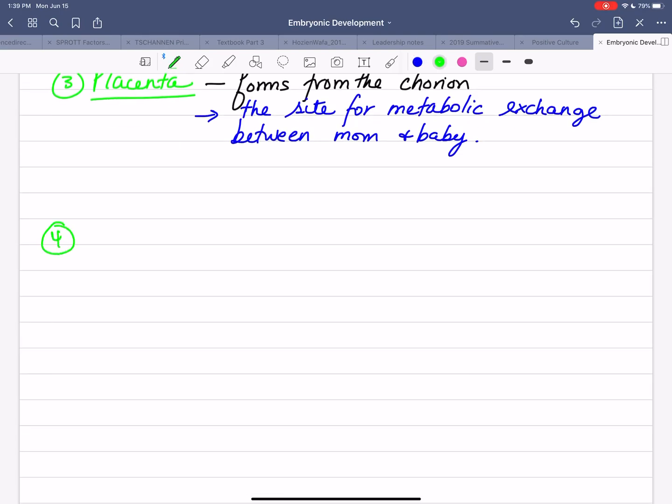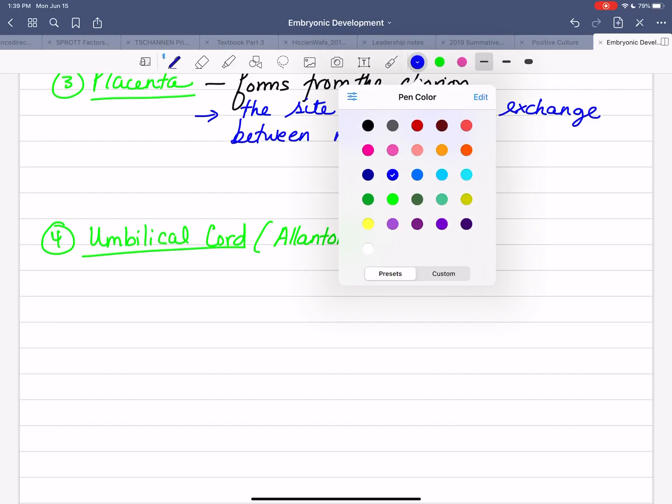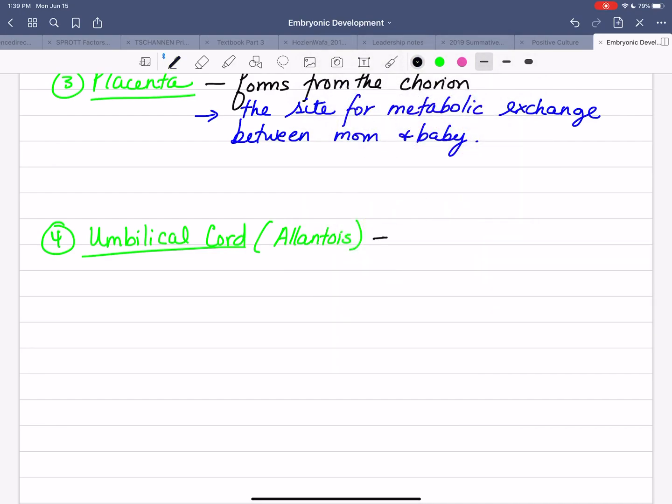Well, the placenta is not going to do anything unless we have an umbilical cord. The umbilical cord is formed from a membrane called the allantois. Some people say allantois. I like the French. Sounds a little bit better. And so this, again, is the connection between the fetus and the placenta.